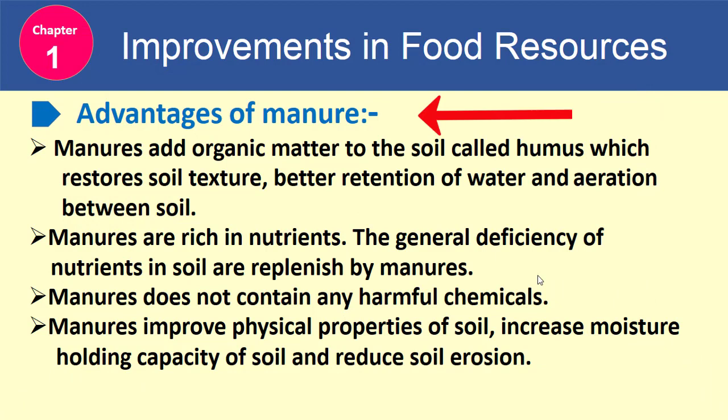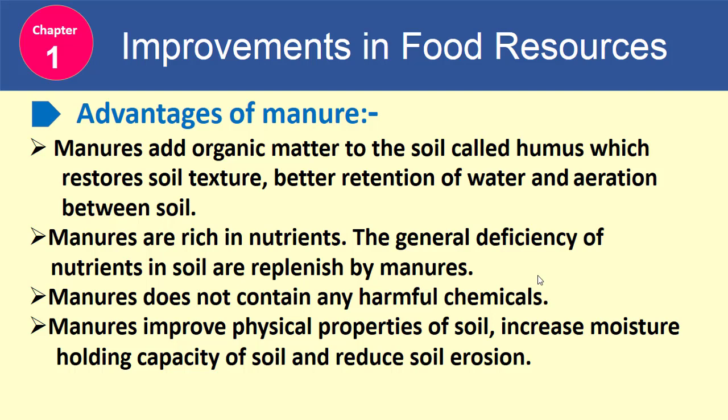The advantages of manure are: manures add organic matter to the soil called humus, which restores soil texture, better retention of water and aeration between soil. Manures are rich in nutrients. The general deficiency of nutrients in soil are replenished by manures.